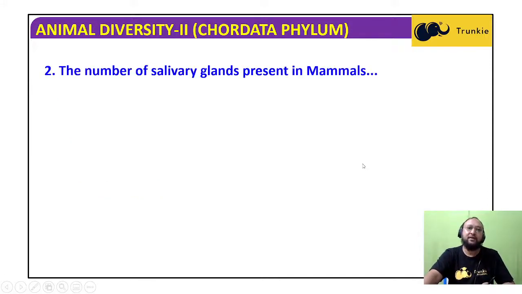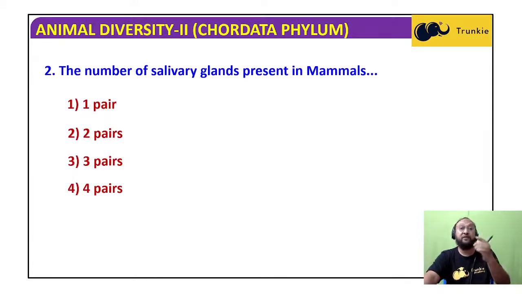world. The number of salivary glands present in mammals: 1 pair, 2 pairs, 3 pairs, or 4 pairs. It's 4 pairs, but in human beings it's 3 pairs. In mammals it is 4 pairs. So it has to be 4 pairs. But in human beings it's 3 pairs.